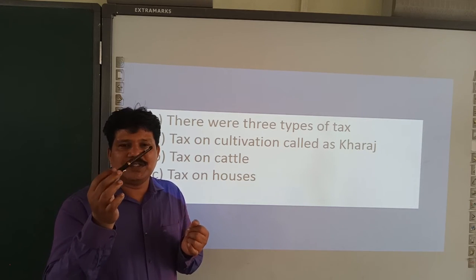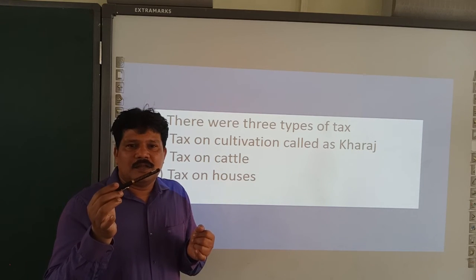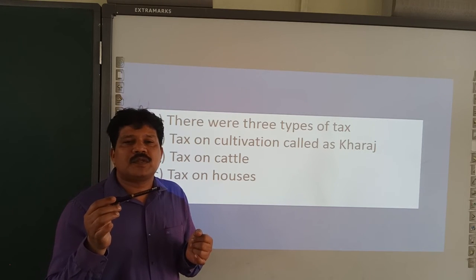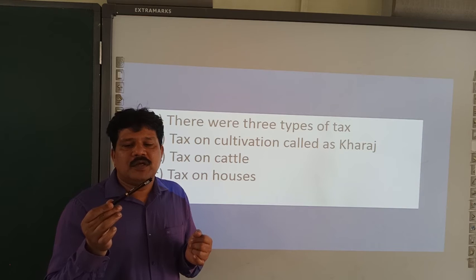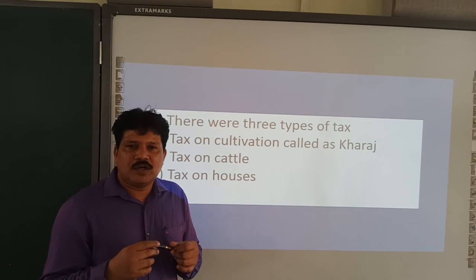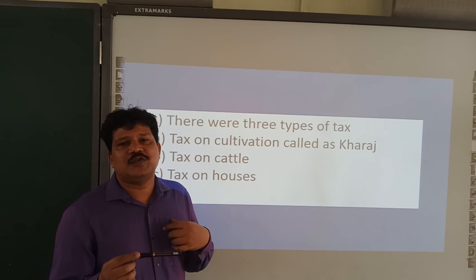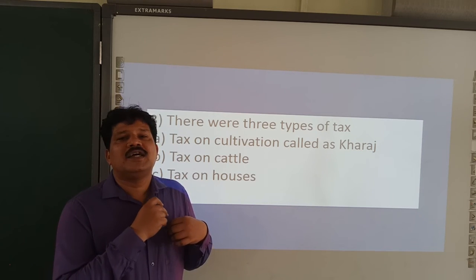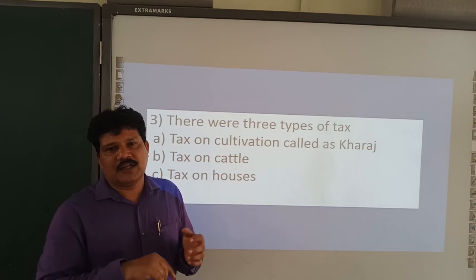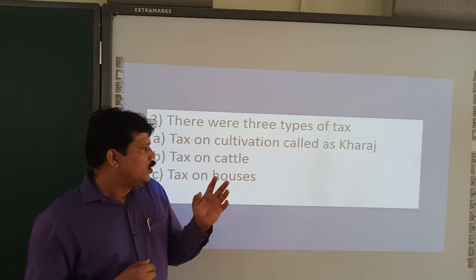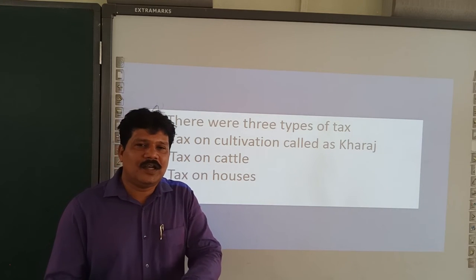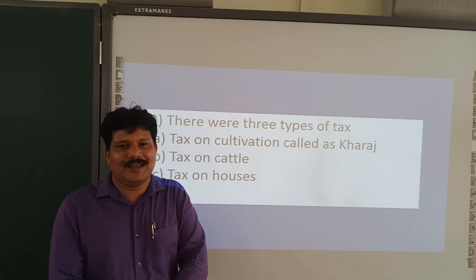For example, when you purchase a pen, its original manufacturing cost may be less than 4 or 5 rupees, but the same pen is sold for 20 or 30 rupees because of the central excise duty, which is presently called GST. But at the time of Alauddin Khilji, income tax and professional tax definitely did not exist.